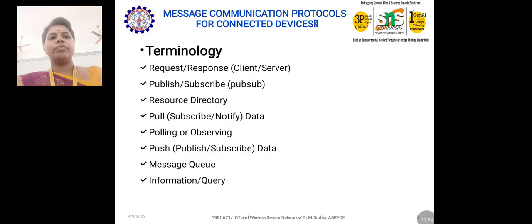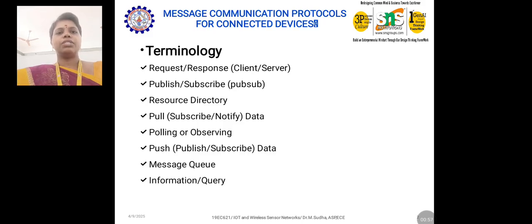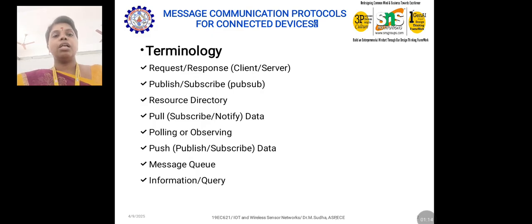Before going to that, we need to be aware of these terminologies. The terminologies for message communication protocols are request, response, publish and subscribe (pub/sub), resource directory, pull, subscribe, notify, which is also called pull data, polling or observing, push data, message queue, and information queue. So these are the terminologies we must be aware of before we proceed with the message communication protocols.